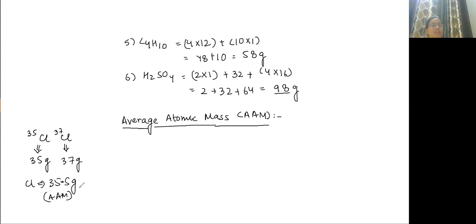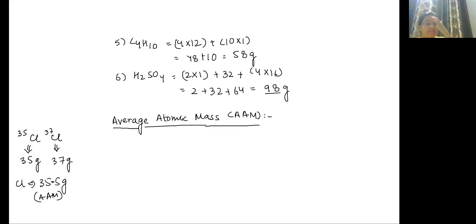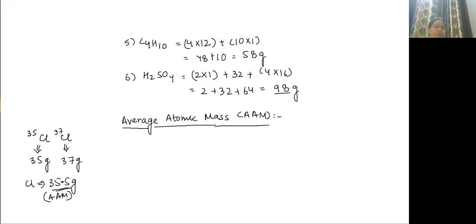Now a few students have asked me, what is the difference between mass number and atomic mass? Atomic mass can be an integer value, it can be a fractional value. But mass number is always a natural number. 1, 2, 3. 1.2, 3.2 is not possible.